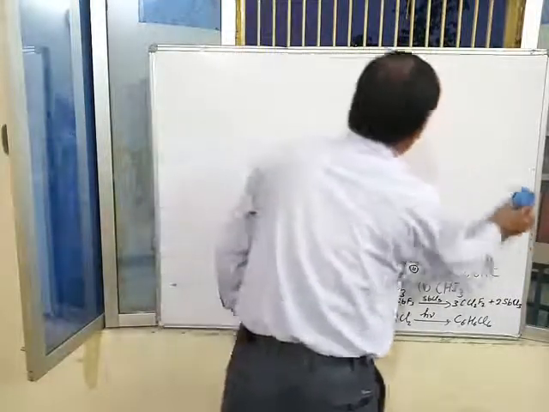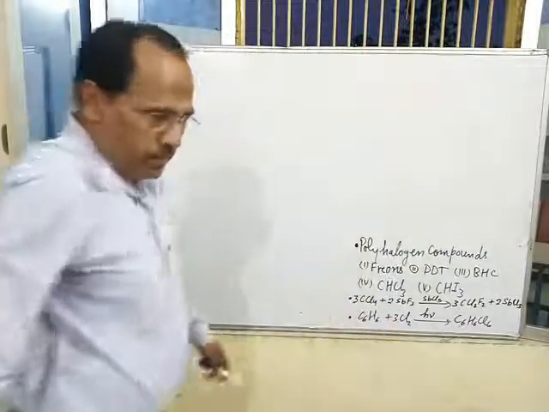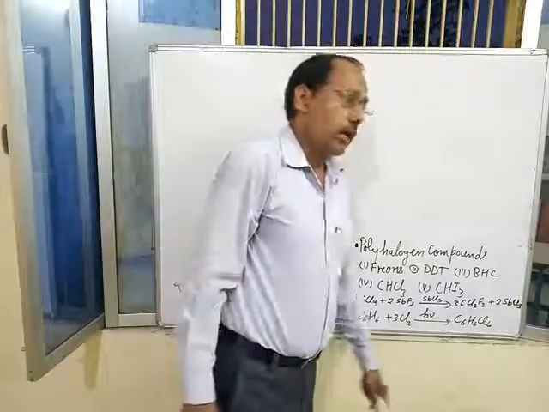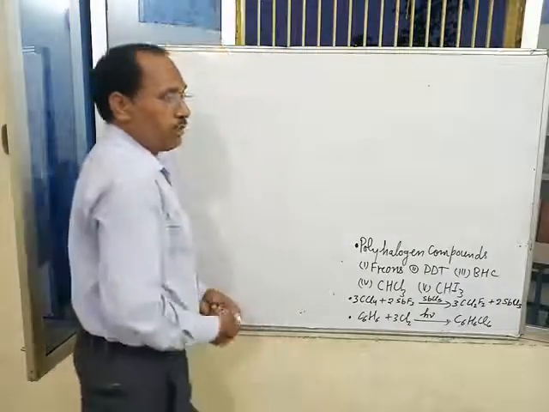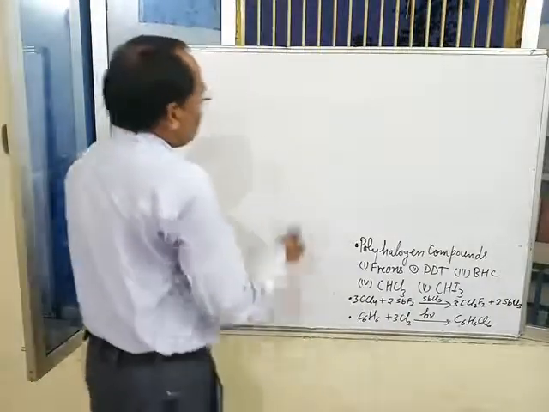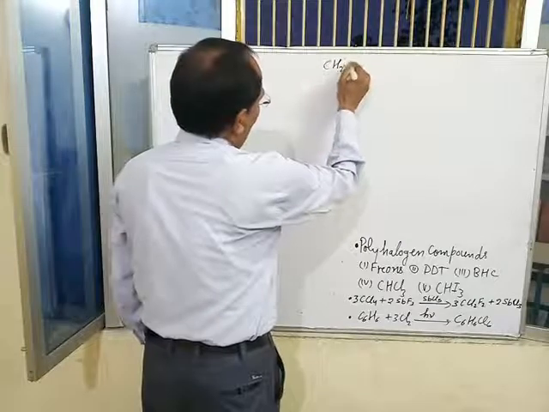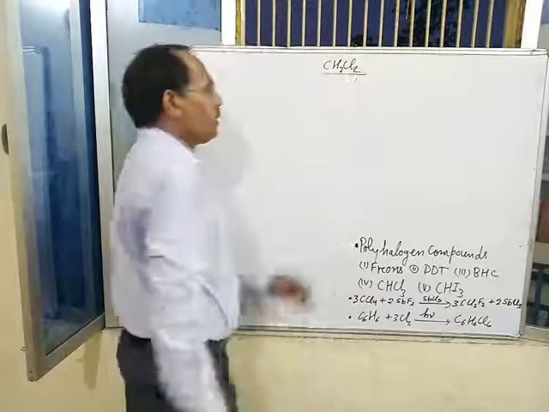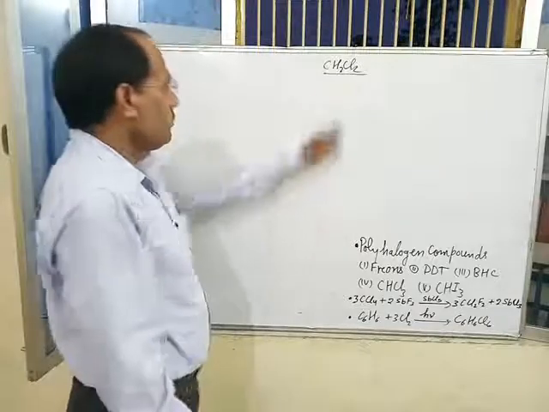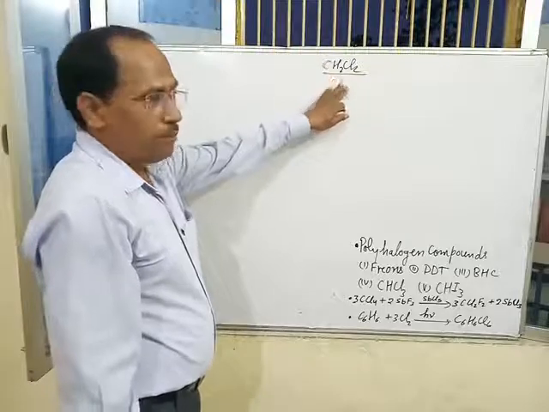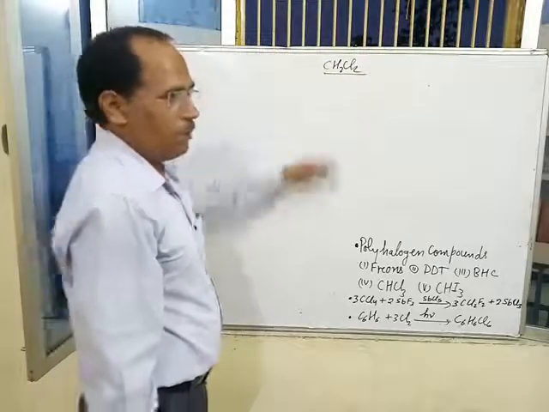Polyhalogen compounds are organic compounds containing more than one halogen atom. For example, CH2Cl2 is an example of polyhalogen compound. Dichloromethane, it is an example of polyhalogen compound.